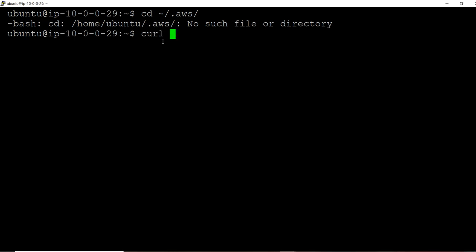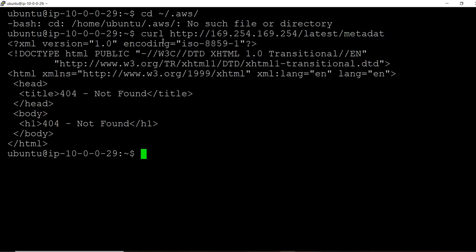So curl http://169.254.169.254/latest/metadata. I think we will use instance metadata, right? Okay, instance metadata we need to verify now, then we will be able to see.